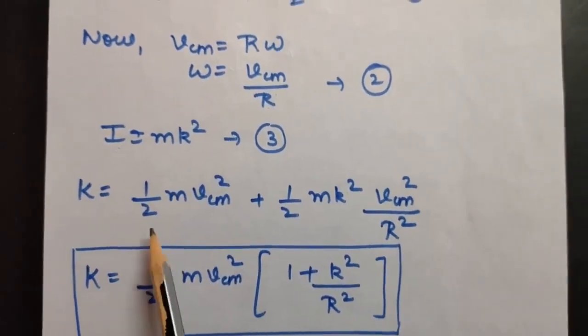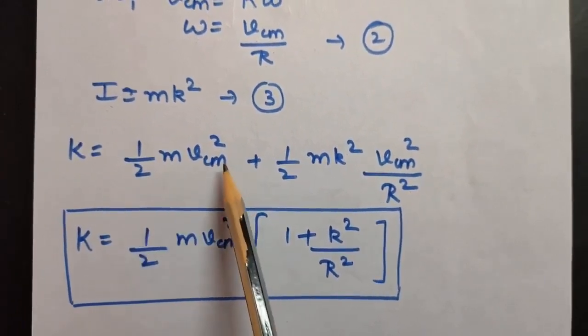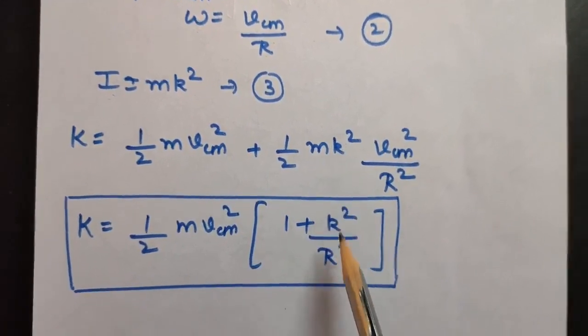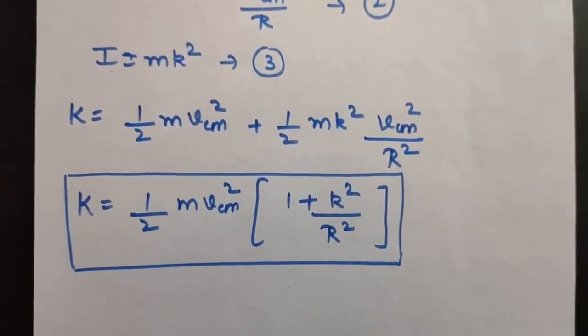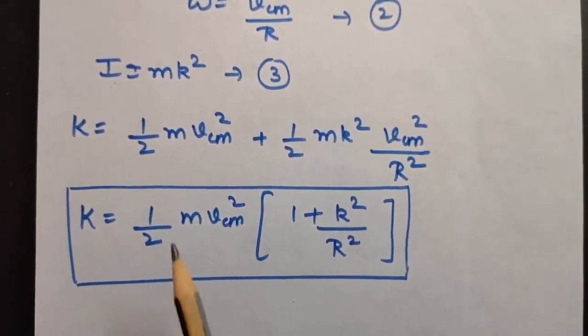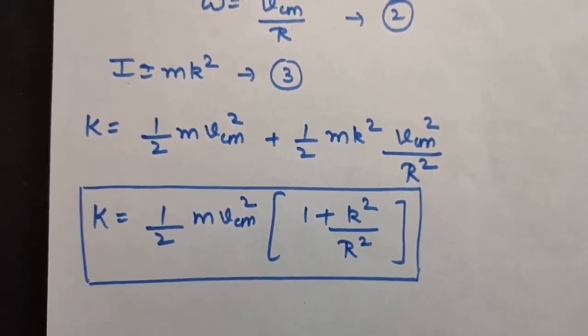Okay, so from here, half m vcm square, this term can be taken out common. So you will be left with 1 plus k square upon r square. So this is another form of kinetic energy of rolling motion in terms of radius of gyration, that is half m vcm square into 1 plus k square upon r square.